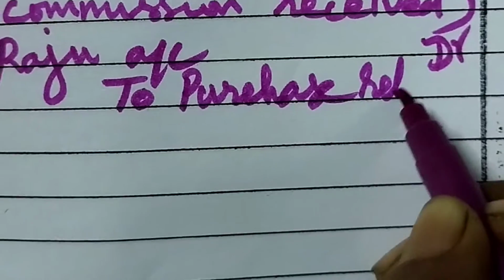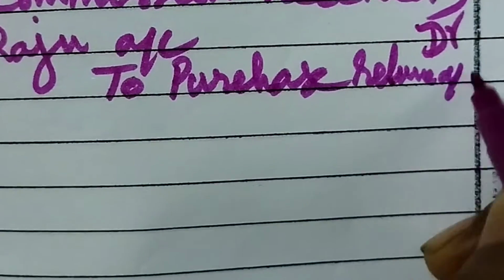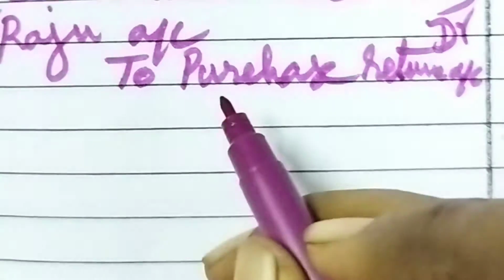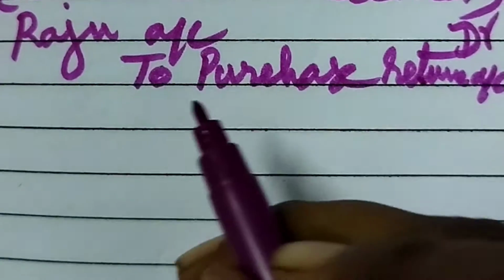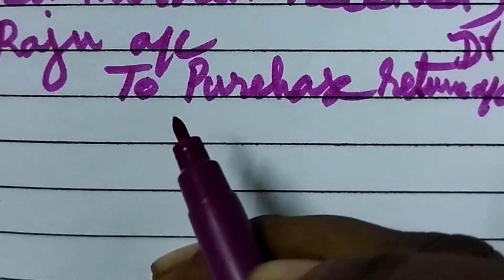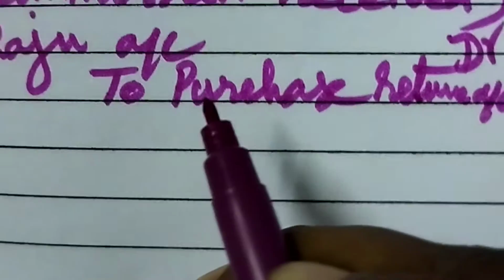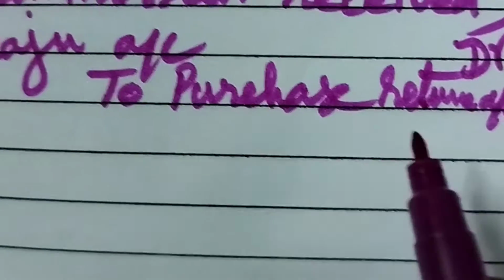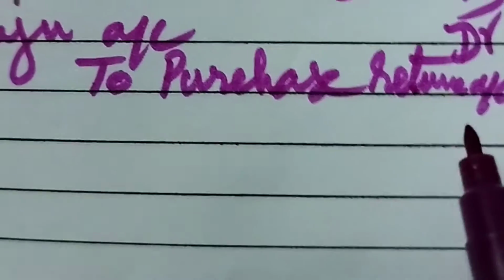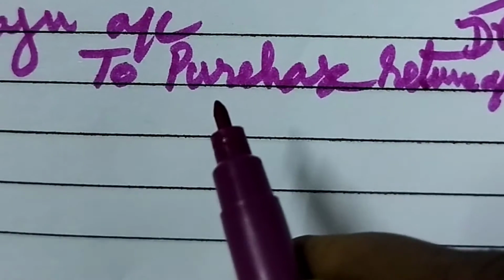So purchase return account. Goods are going out as per real account. Credit what goes out. So damaged goods we are sending means we are giving the name purchase return or return outwards. Other name for purchase return is return outwards. Here we can write return outwards or purchase return.